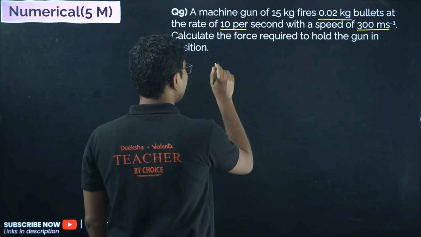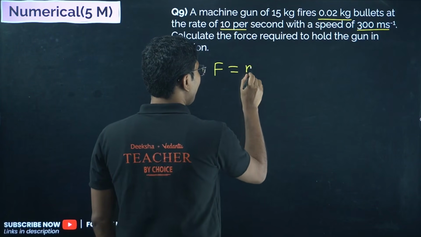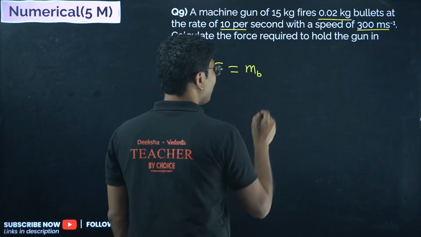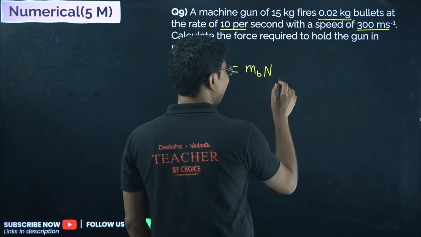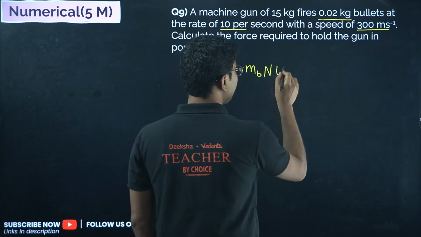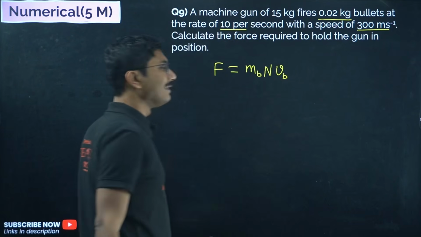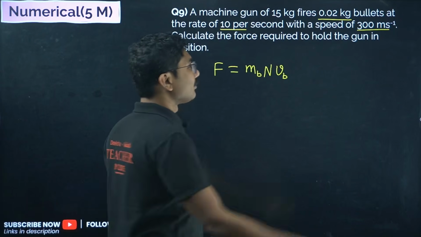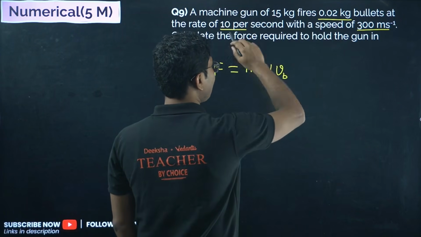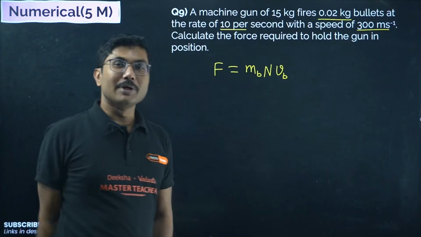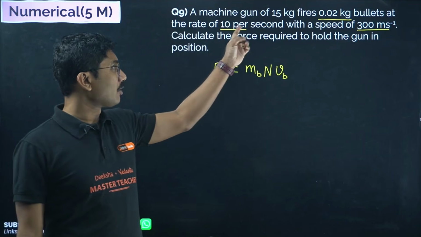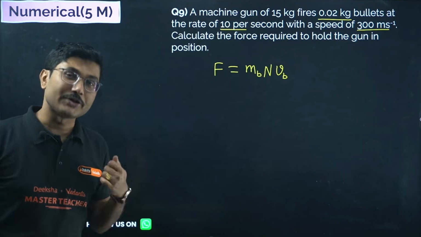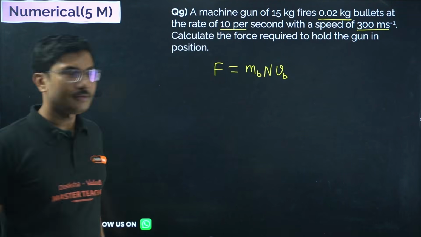So what is the force required? Force required is the mass of the bullet, times the number of bullets per second, times the speed of the bullet. So if you multiply these three terms, you can calculate the force. That's it. Basically mass times number times speed gives you the momentum, and because the number of bullets per second is given, it is the rate of change of momentum, which is the force.